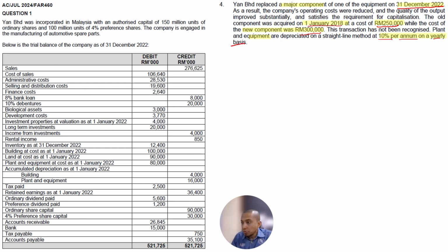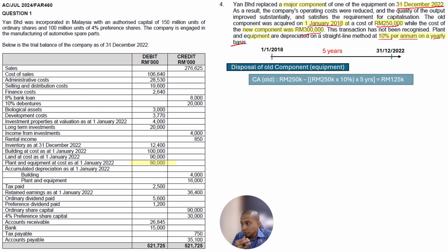So therefore we try to see here. First thing first, the plant and equipment refers to this 80 million. It is acquired from 1st of January 2018 until 31st December 2022, where it is disposed, buangkan. By right, 18, 19, 20, 21, 22, it is 5 years. So how do we calculate the disposal of the old component? The cost 250,000, less accumulated depreciation, 250,000 times 10% times 5 years, is equal to 125,000.